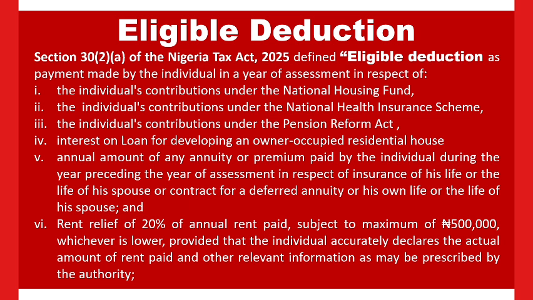So this rent relief allowance is now replacing the consolidated relief allowance. Don't forget, the consolidated relief allowance was previously the higher of 200,000 or 1% of the gross income, plus 20% of the gross income, as earlier mentioned under the previous provision. That's what we called the consolidated relief allowance initially.